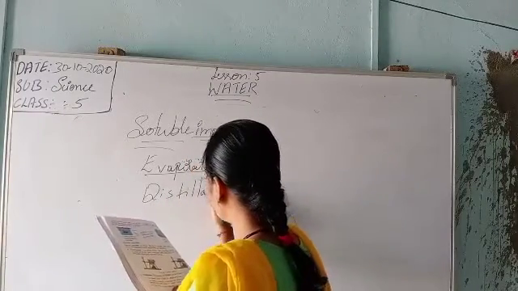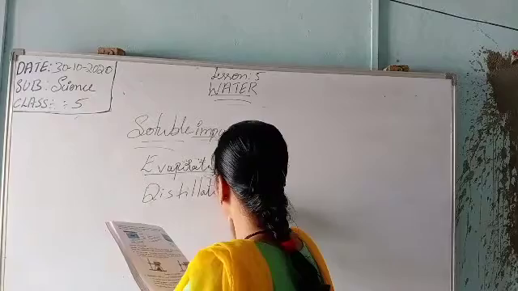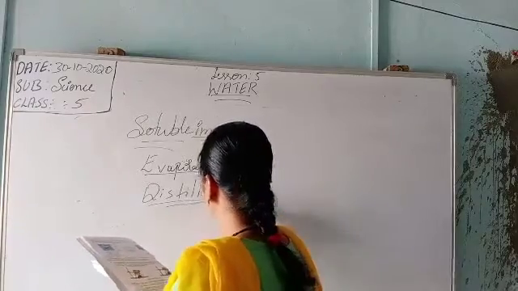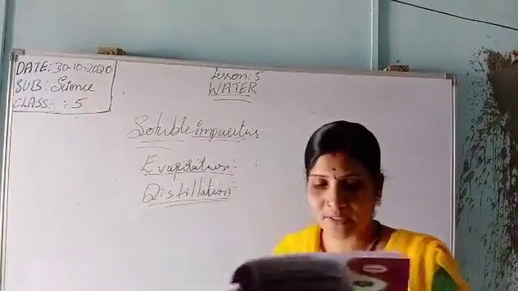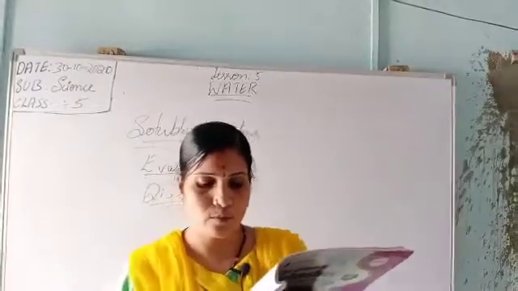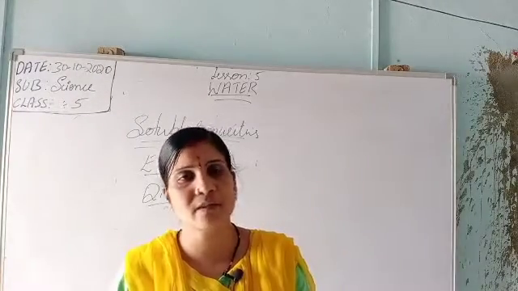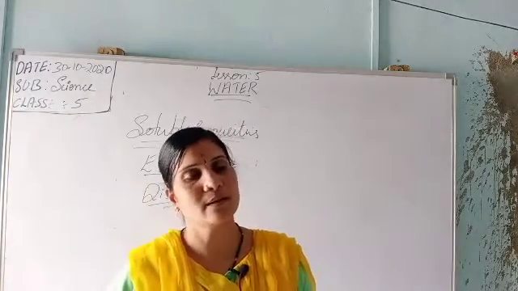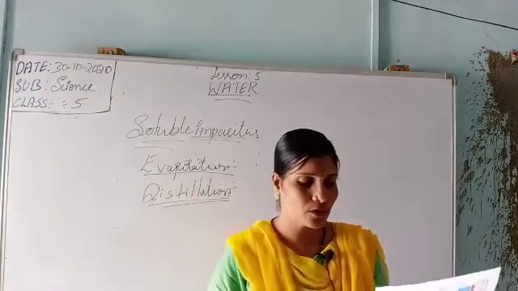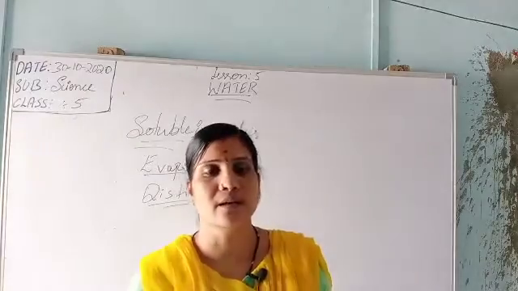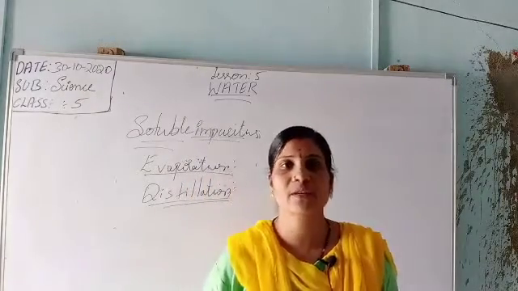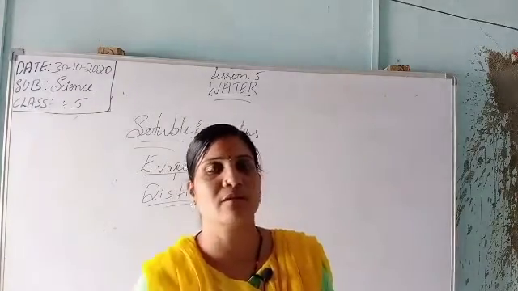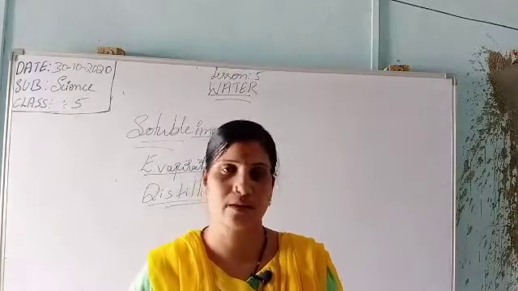Distillation. The process of distillation is performed in the following steps. Here he has given some steps, with the help of which we should follow what is meant by distillation. The impure water is taken in the flask and heated. Whatever impurities are in the water, we have to take in the flask and heat it.